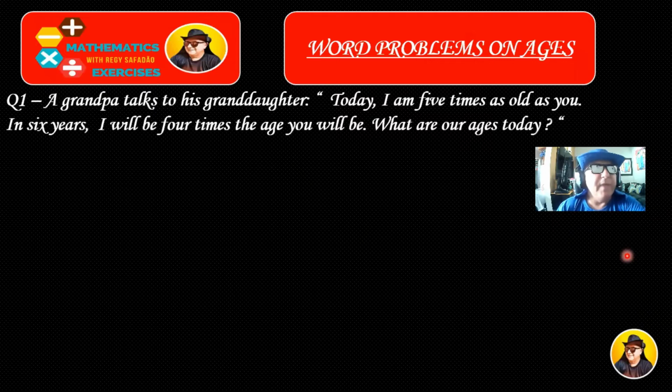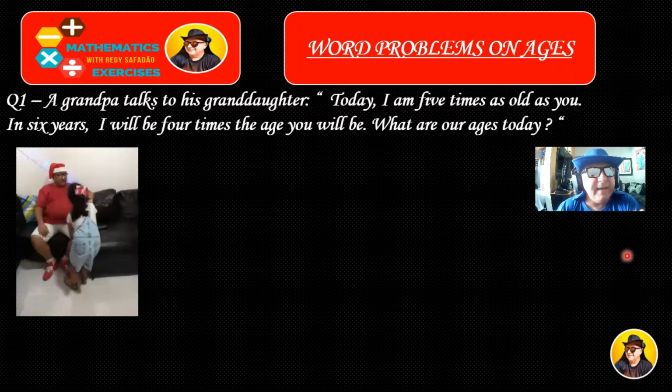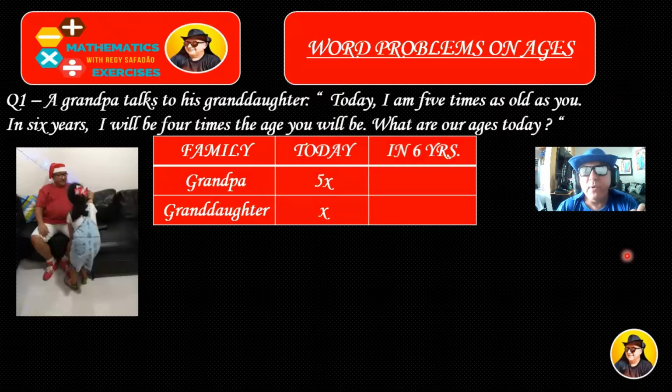Here it is. Grandpa talks to his granddaughter. Today I am 5 times as old as you. In 6 years I will be 4 times the age you will be. What are our ages today? Let's see. This is just an illustrative picture and the table I told you about. I have already prepared some given things.